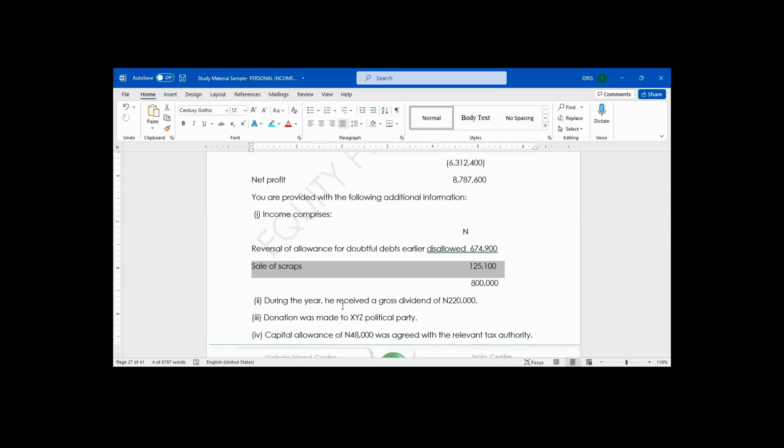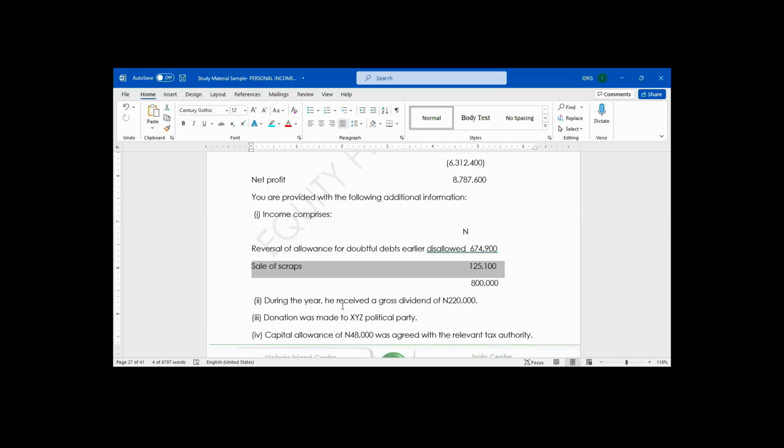Who can tell me why we don't tax profit on disposal of fixed assets? Because profit on disposal of fixed assets is going to be subjected to another type of tax called what? Capital gain tax. That is the reason why under personal income tax or company income tax, we don't tax profit on disposal of fixed assets, because it was already subjected to capital gain tax.